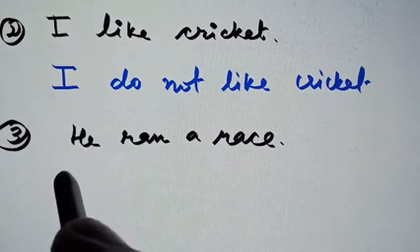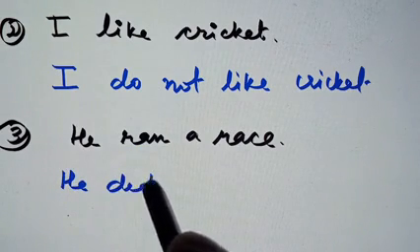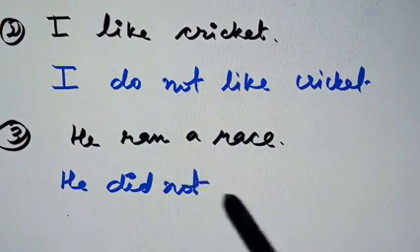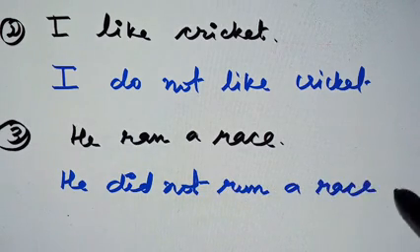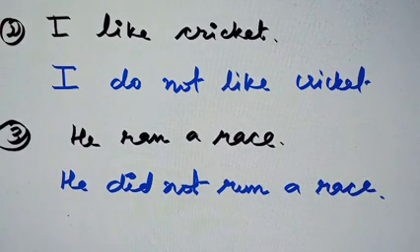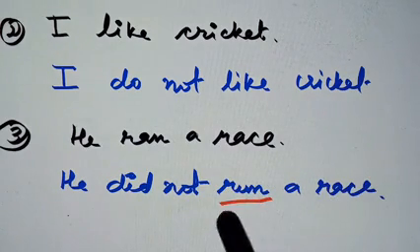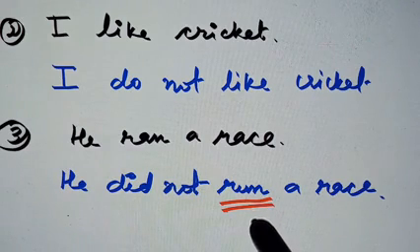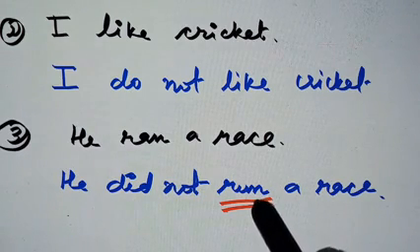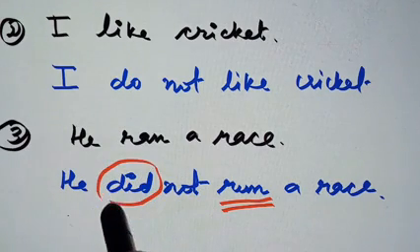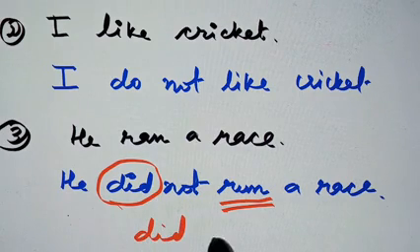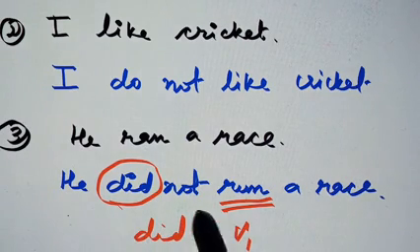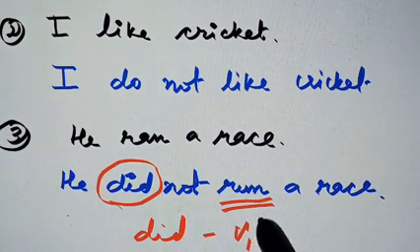So the negative will be, he did not run a race. We should not use the second form ran again here, because that second form is already taken by do and it has become did. Did will always be followed by first form. He did not run a race. Ran will be totally wrong here, so we have to be careful about that.